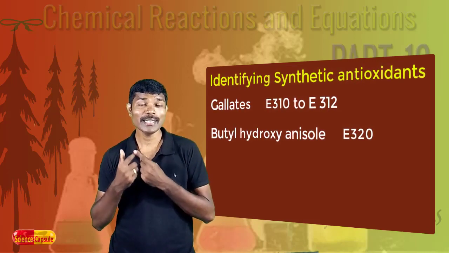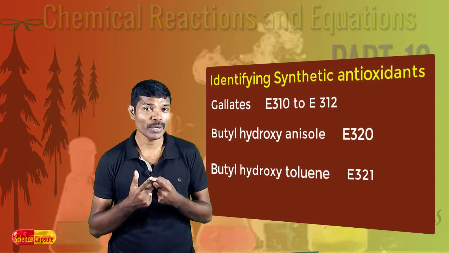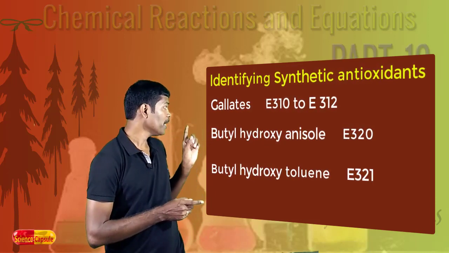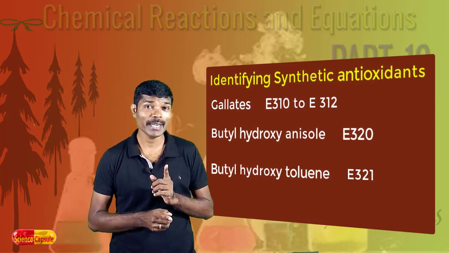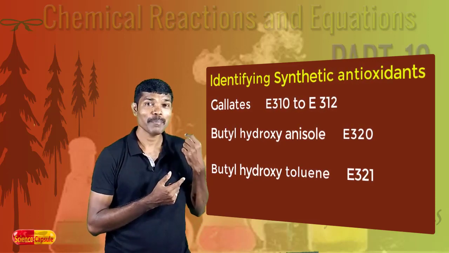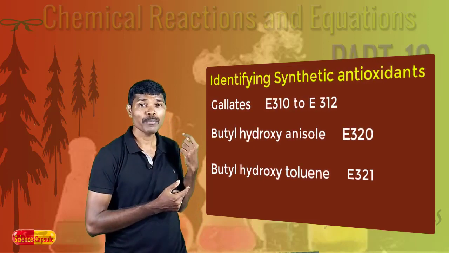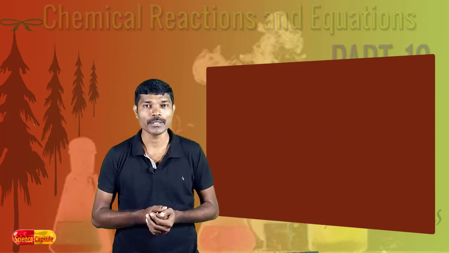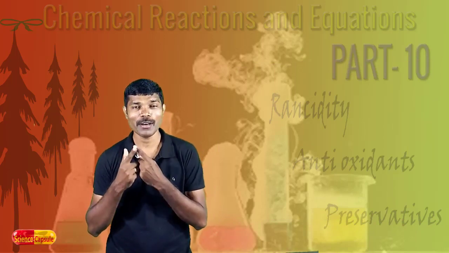If the code is E321, then it is butyl hydroxytoluene. In short, we can say BHT. It was found that BHA and BHT both are found to be carcinogenic. So, care must be taken and we should be cautious enough to find these type of antioxidants in the packed food material. As far as possible, we have to avoid the food materials which are added with these two synthetic antioxidants. So, this way rancidity can be prevented by making use of antioxidants.